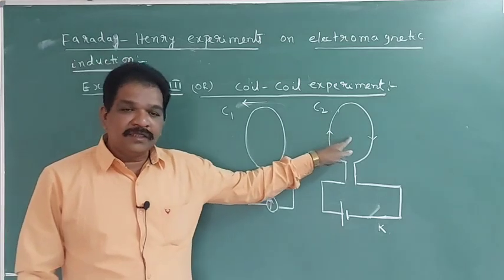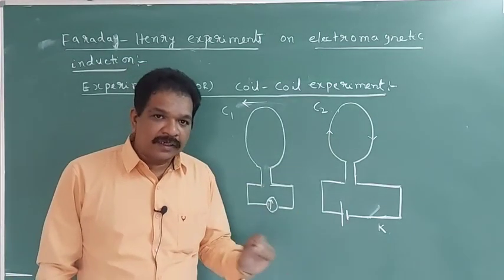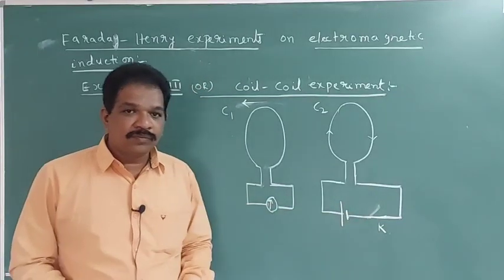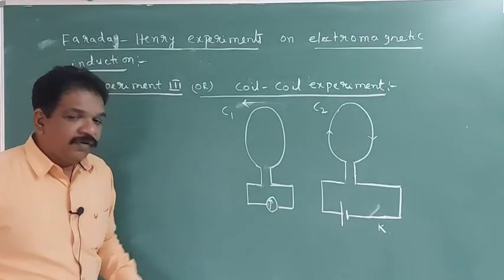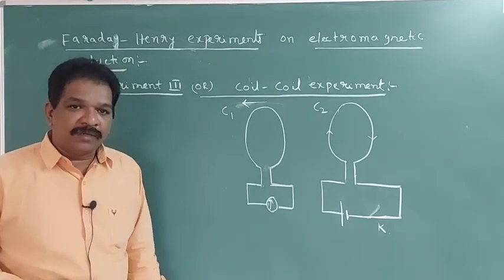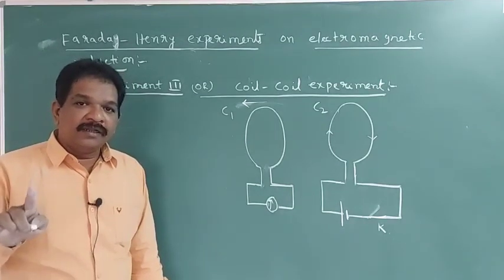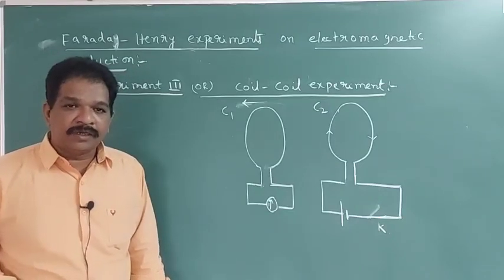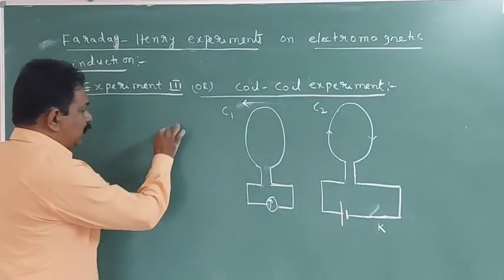Means current is flowing in this. At that time, when the key is closed in C2, there will be a momentary deflection in the galvanometer, and again the galvanometer pointer comes to 0. So initially the galvanometer pointer is like this.